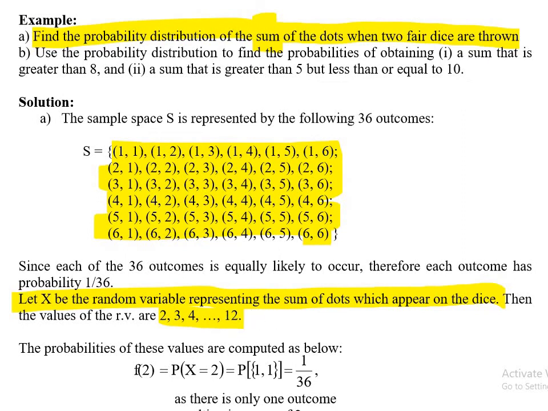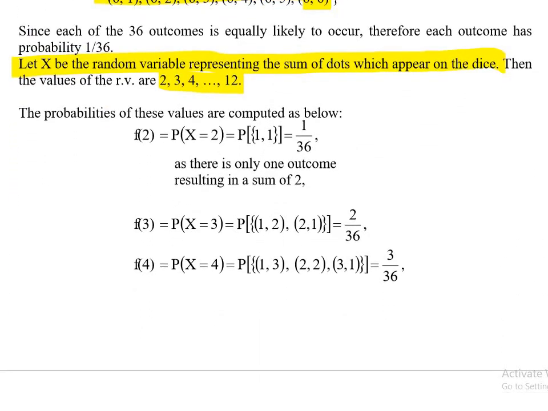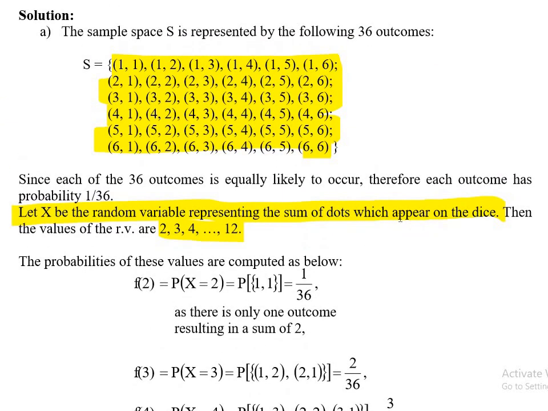Now if I want to find the probabilities of all of them, you can easily find them. How many 2's are there? Only one 2, so 1 by 36. 3's are 2: 1 2 and 2 1.